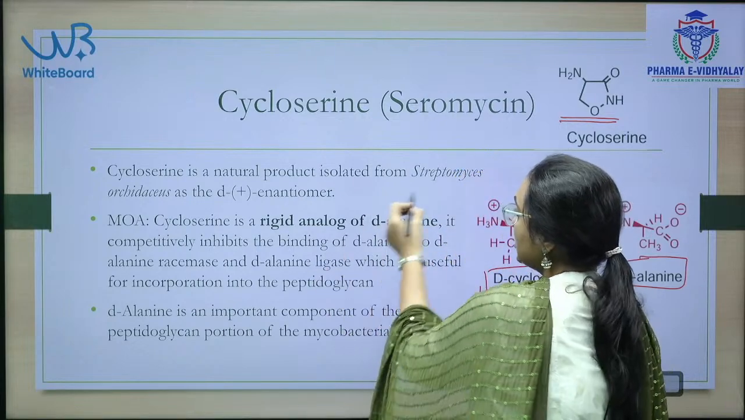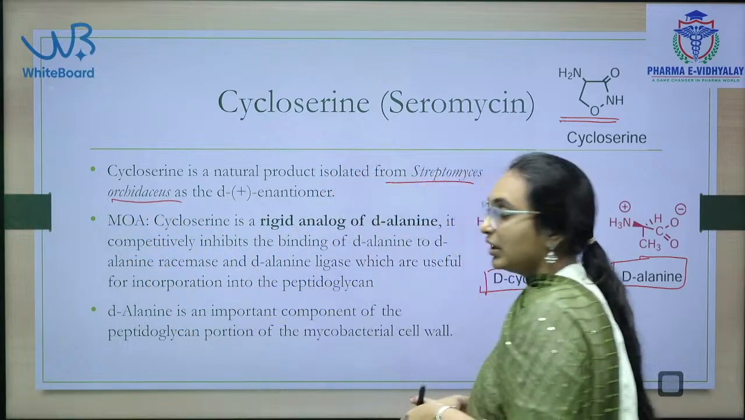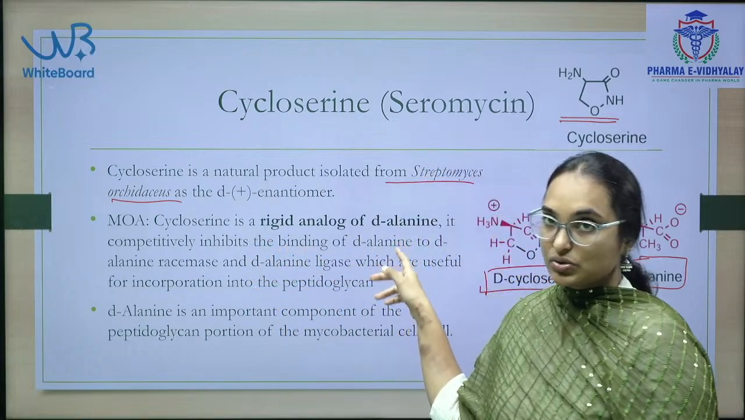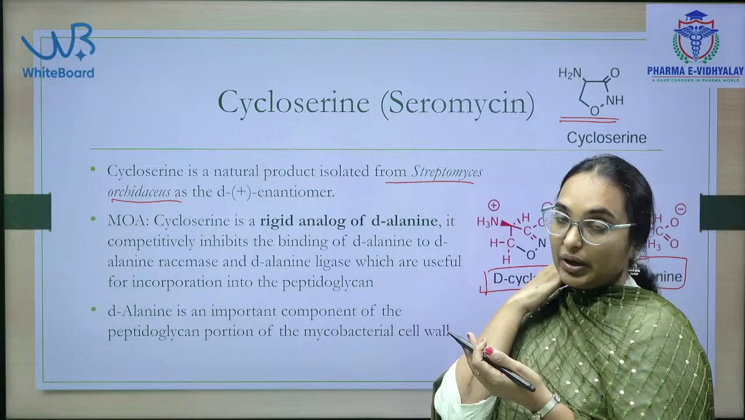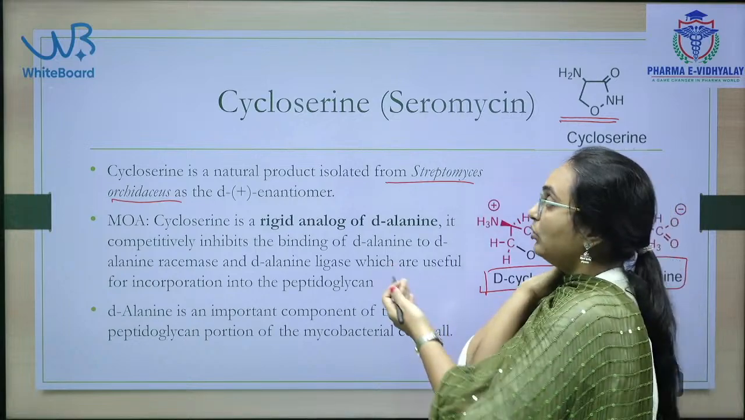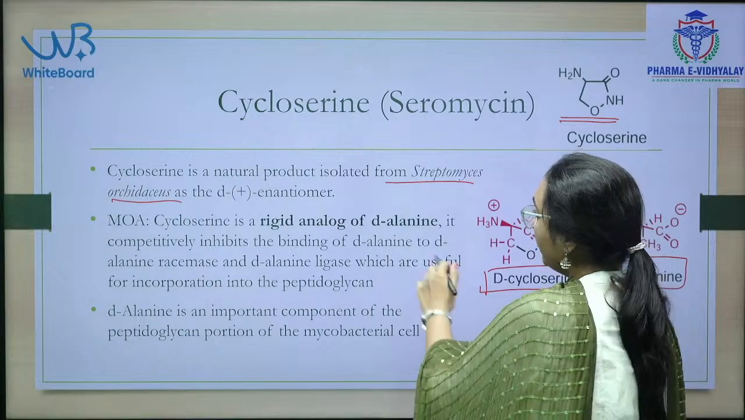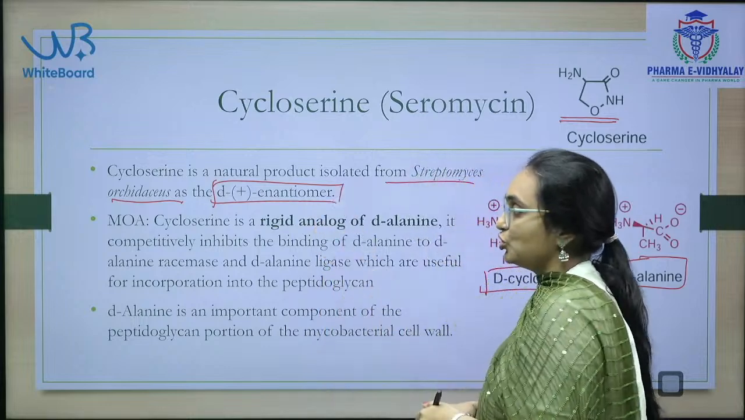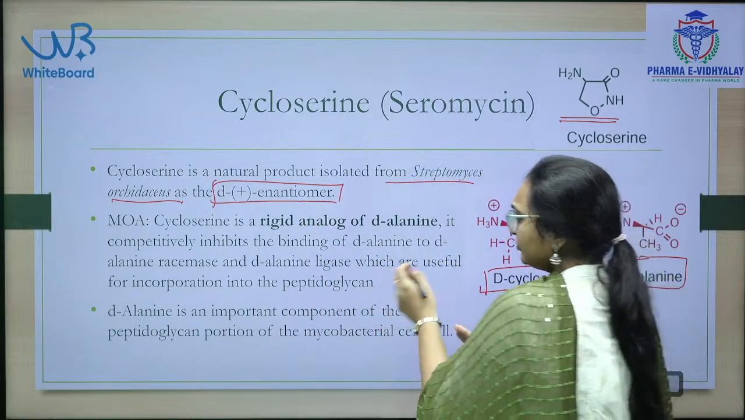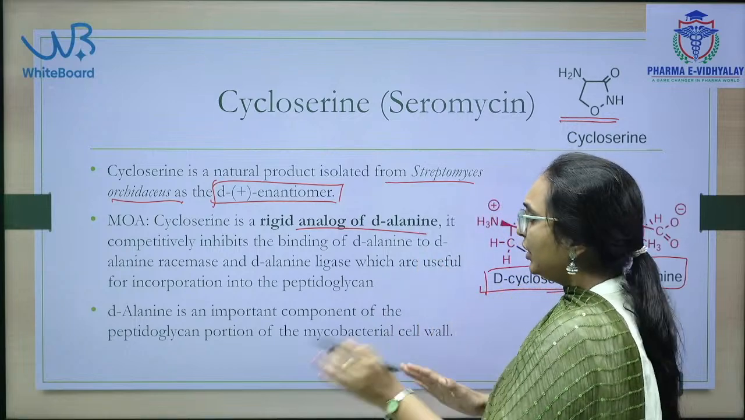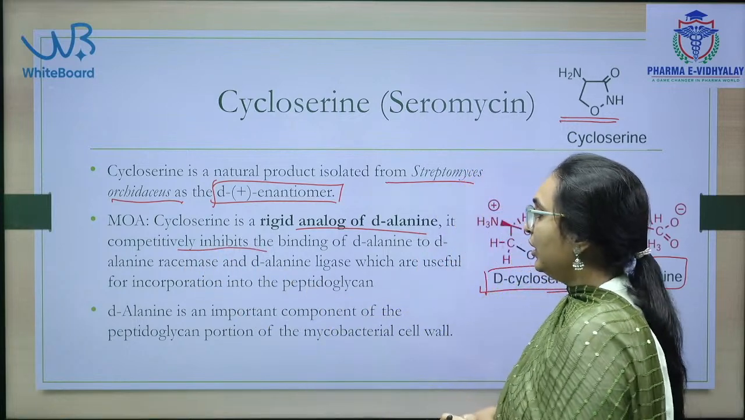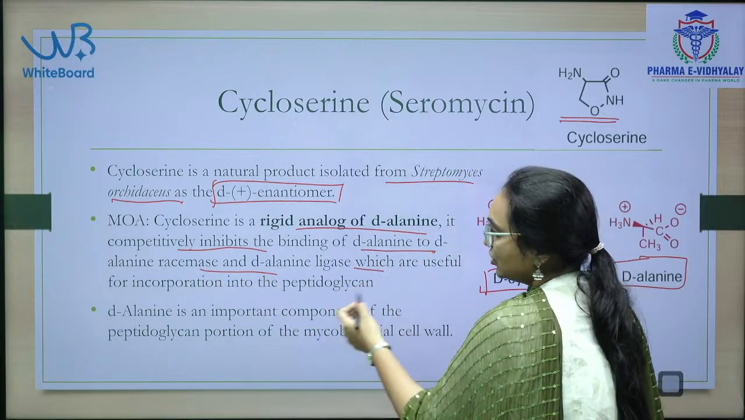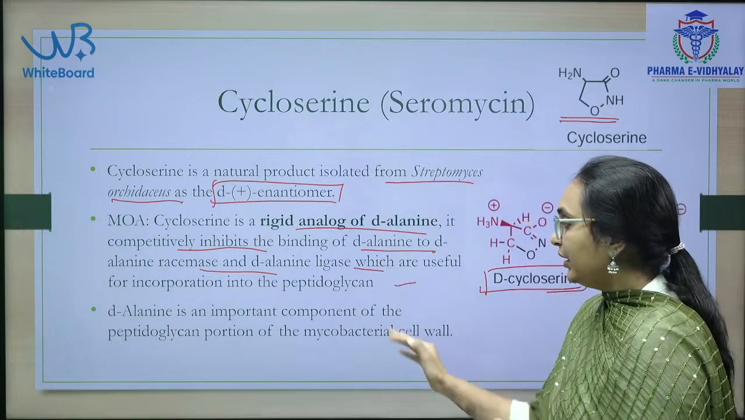Cycloserine is a natural product obtained from Streptomyces orchidaceus. So, this is almost the third drug which is obtained from natural sources: rifampicin, the aminoglycoside antibiotic streptomycin, and now cycloserine. It is obtained as a D-plus enantiomer. Since it is an analog of D-alanine, competitive inhibition will be there, and it inhibits the binding of D-alanine to D-alanine racemase and D-alanine ligase, which are useful for the incorporation into peptidoglycan.